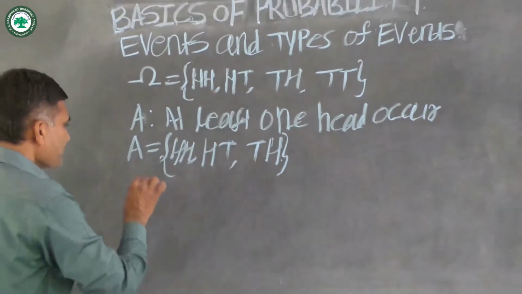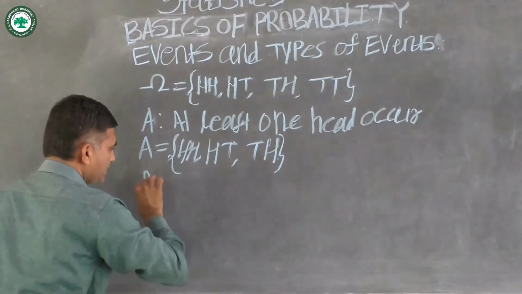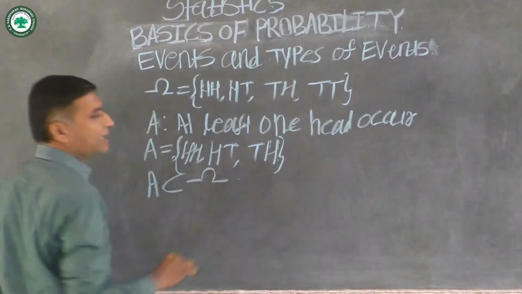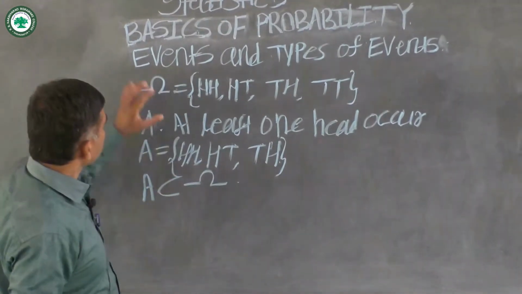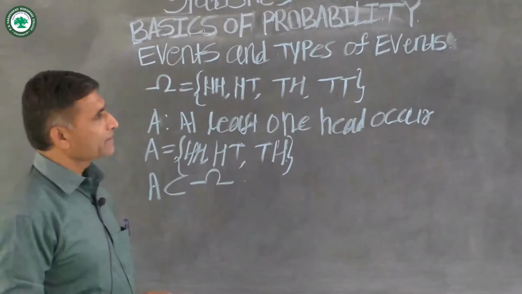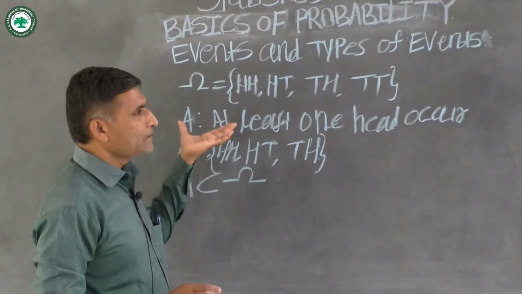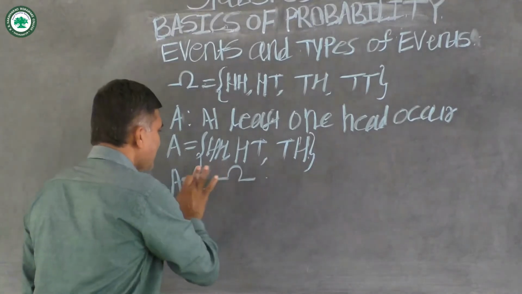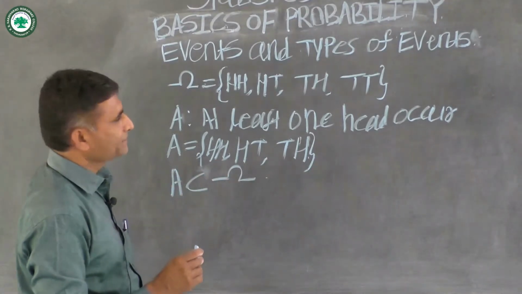So therefore here event A is a subset of omega. Okay, this is the concept of event, that is, it is the subset of sample space omega. It's called an event.